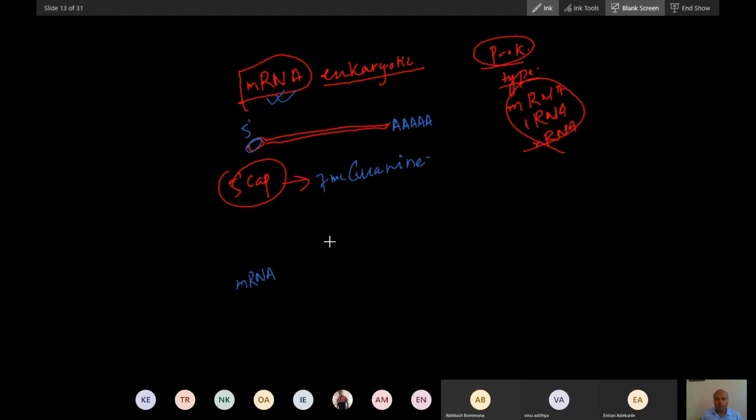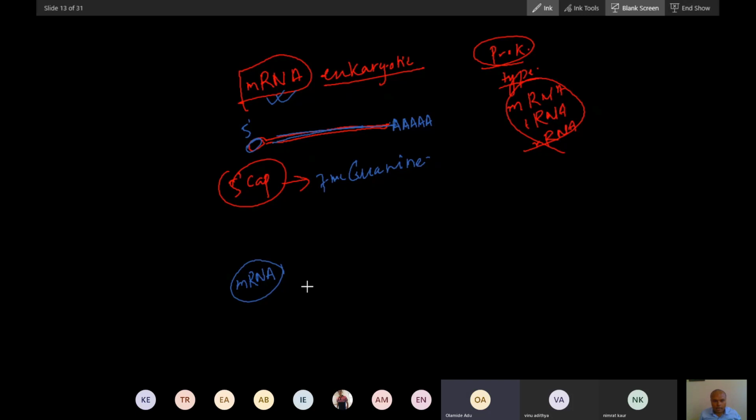As a result of transcription in eukaryotes, which mRNA is transcribed? Is mRNA transcribed in this form, with the head, tail, and this whole mRNA chunk? Directly? No, sir. What is it then? hnRNA.